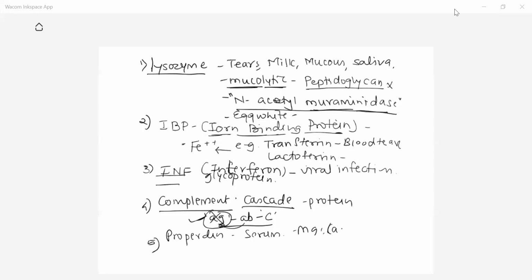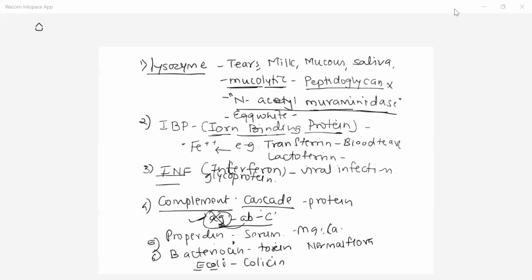The next and very important component is bacteriocin. Actually, bacteriocin is an antimicrobial toxin. It is not produced by our body, it is produced by normal flora. For example, E. coli present in our intestine as normal flora produces a toxin, bacteriocin toxin, that is especially called colicin.